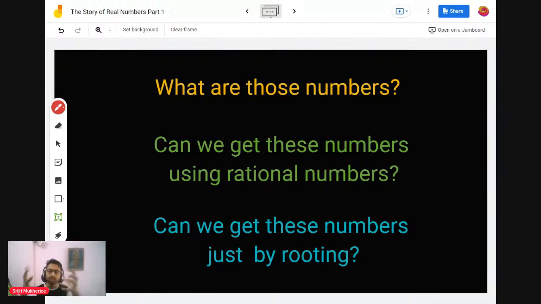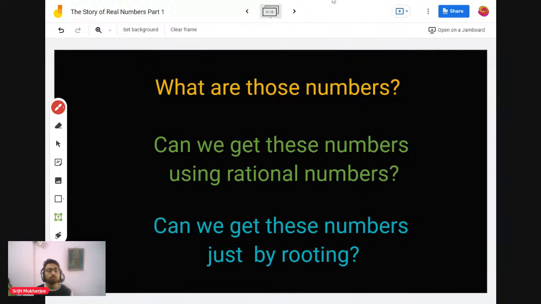But what are those irrational numbers? How do they look? How can I represent root 2? And can we get these, just like we got rational numbers from integers?